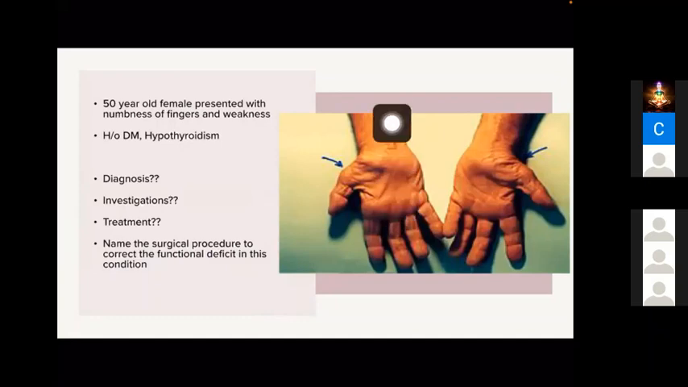So for diagnosis of carpal tunnel syndrome, we can do a nerve conduction study to confirm. Treatment, everybody knows about carpal tunnel release, but I'm interested in some other thing. So what is the surgical procedure to correct the functional deficit? So we can do some tendon transfer to improve the function. Which function is affected here? That's my question. Opposition, sir. Yes, very good. Opposition. Abduction of the thumb and opposition.